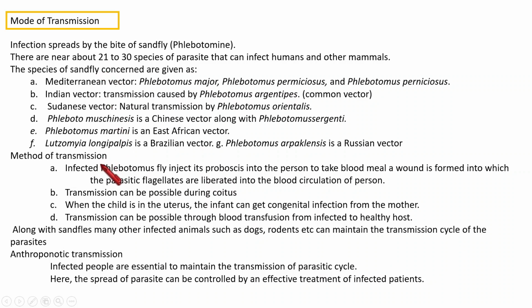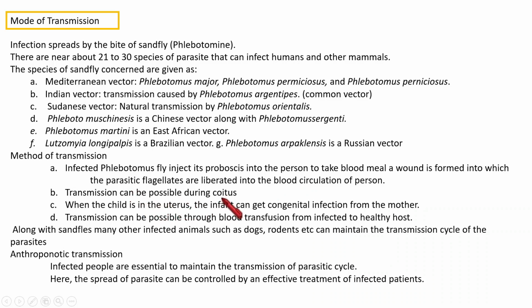Then the method of transmission, how that infection is transmitted. The basic method is through the bite of the sandfly to a healthy man to suck his blood. By that time, that parasite enters the body of that healthy man and reaches his blood circulation. That's the basic method. The second one is through coitus.